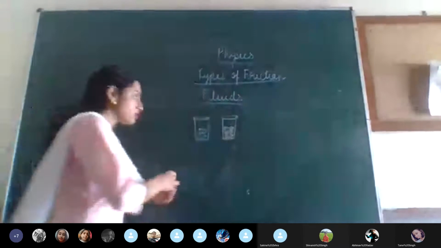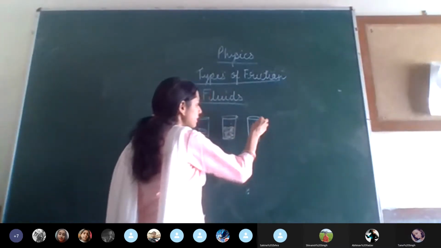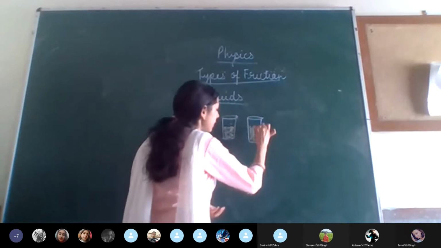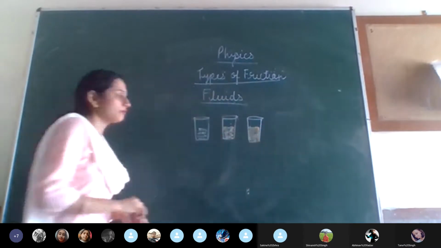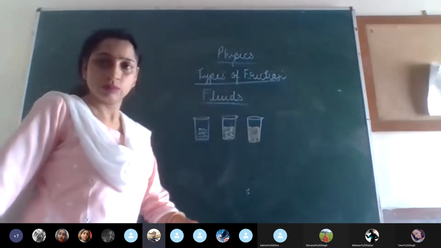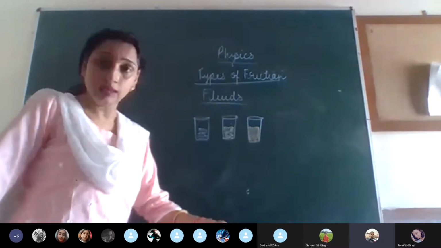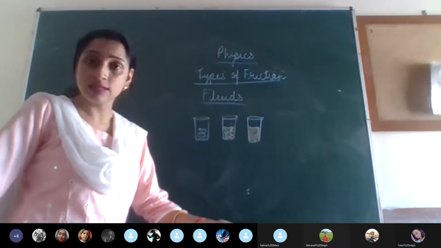Now the third case, all of you just look. This is important for you to understand. Now the third case, the liquid that we have taken is honey. Now tell me, सबसे ज़्यादा thick कौन सा है? First, second, third. Ma'am, honey. Third one. Yes, third one. Honey is the thickest.